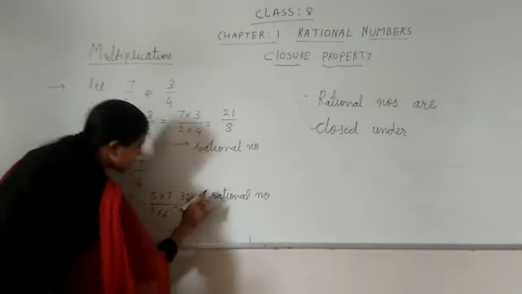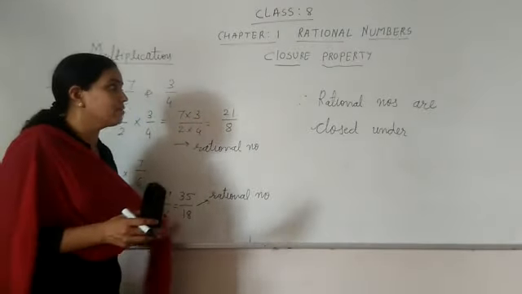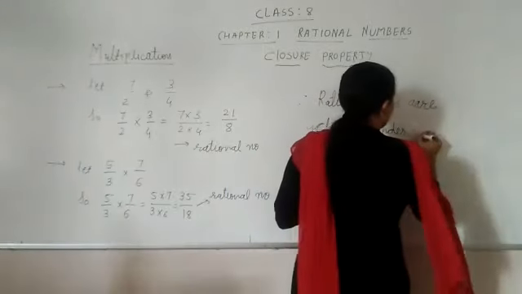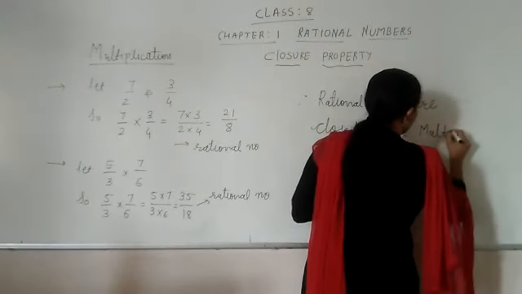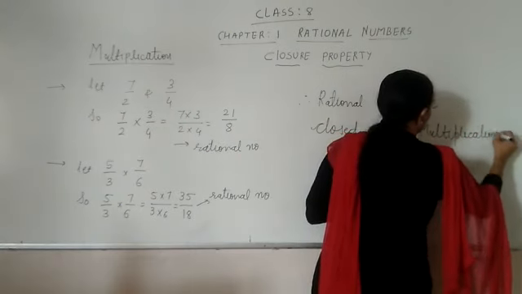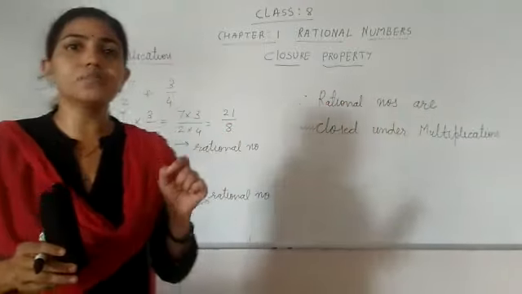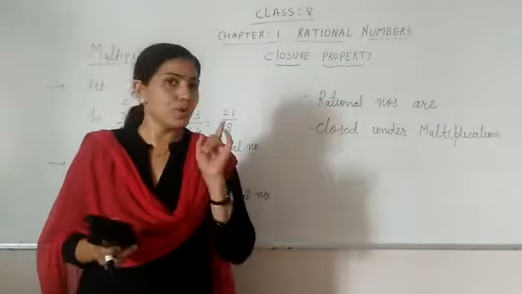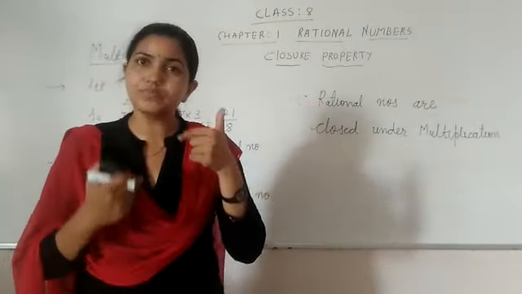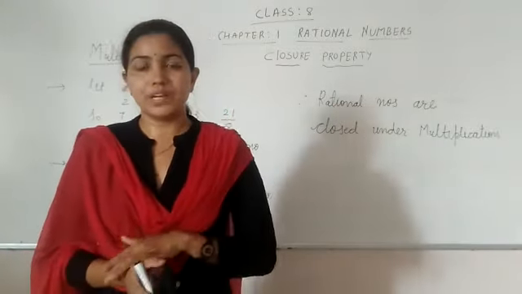It is a rational number. So the rational numbers are closed under multiplication. Now you are clear that the rational numbers are closed under addition, subtraction and multiplication.